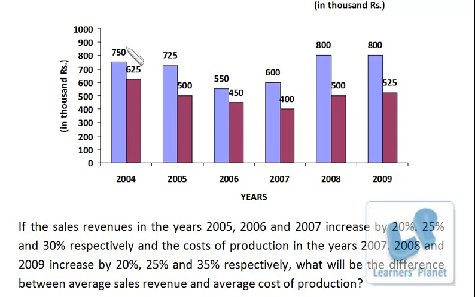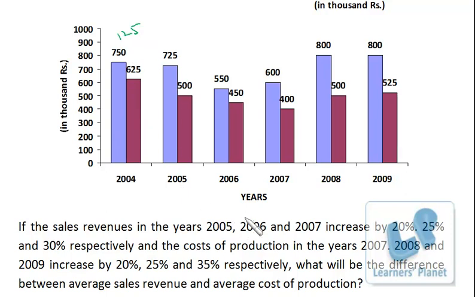Okay, so here in 2004 nothing is to be done. 750 minus 625, it is 125. The difference is 125. Okay, in every case sales is more than cost, so the data will be positive only.